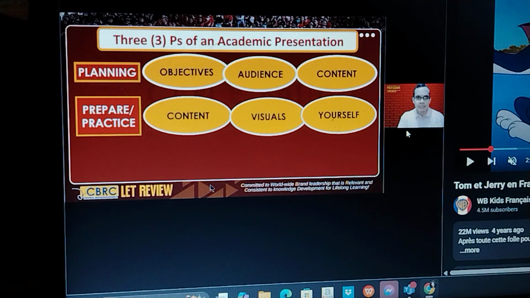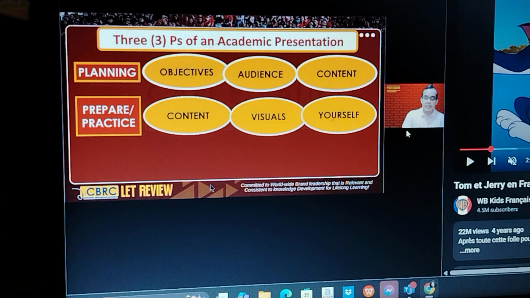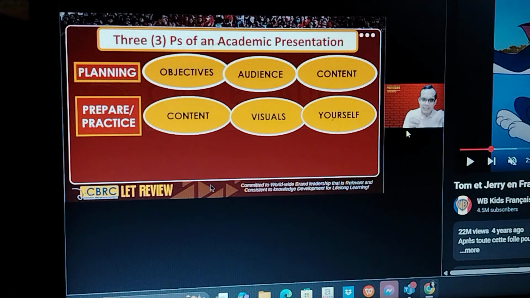And then we prepare and practice ourselves. I'm not sure about you, but in my case, when I prepare, I look at myself in the mirror and I pretend that I'm talking to my audience. That's one way of preparing myself. Another way is by recording myself with a video camera. Let's say I would turn on my Zoom and I would record myself and pretend that I'm speaking to my audience. So the benefit of recording is that I get to play it back so that I could pinpoint exactly the things that I need to work on.